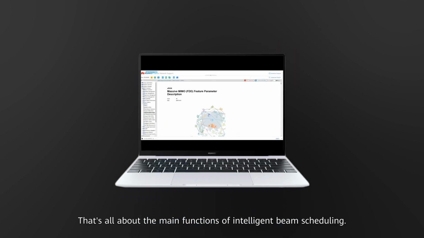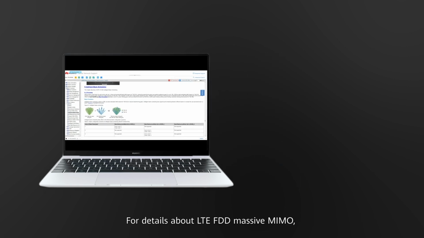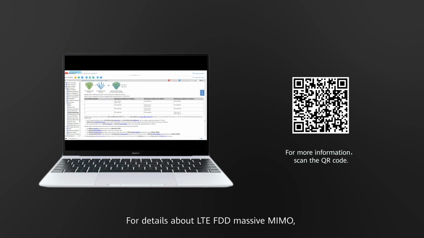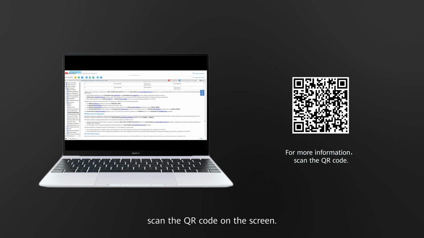That's all about the main functions of intelligent beam scheduling. For details about LTE FDD Massive MIMO, scan the QR code on the screen.